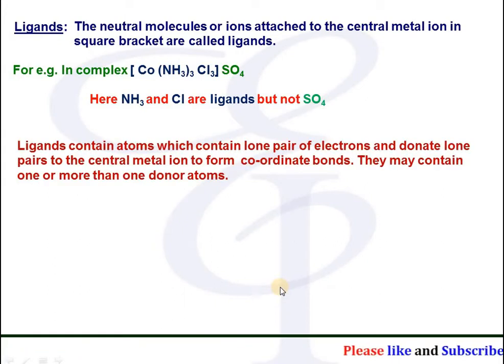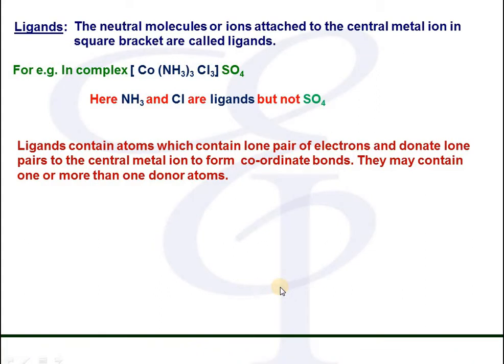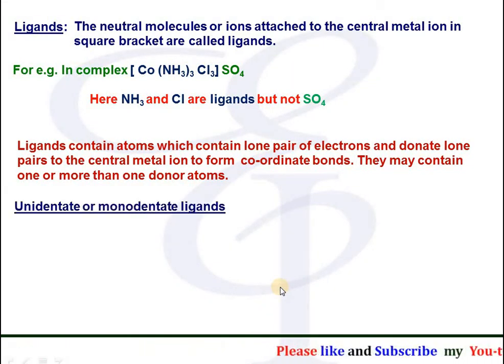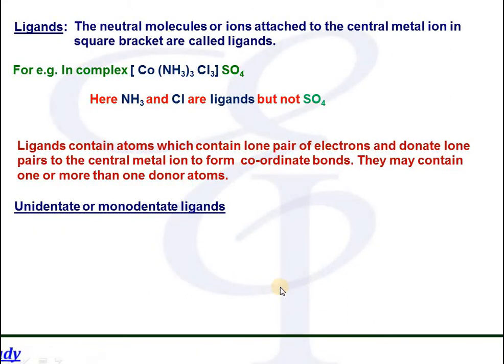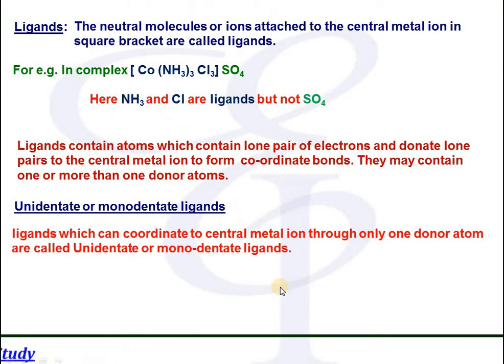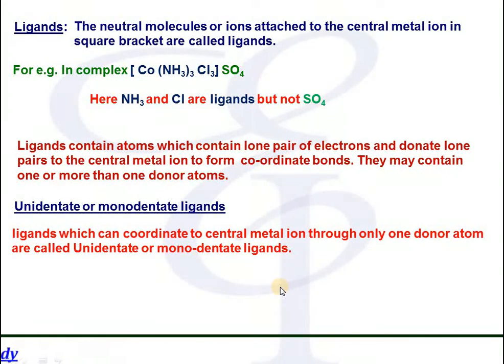Ligands contain atoms which have lone pairs of electrons and donate a lone pair of electrons to the central metal ion to form coordinate bonds. They may contain one or more than one donor atom. Depending upon the number of donor atoms which the molecule or ion donates to the central atom, they are further classified. Unidentate or monodentate ligands are the ligands which can donate only one lone pair of electrons to the central metal ion and contain one donor atom.